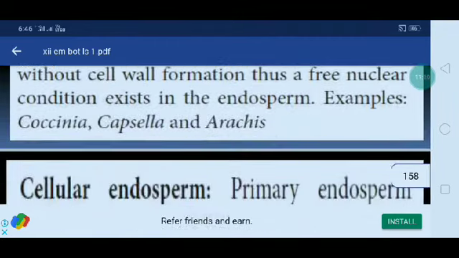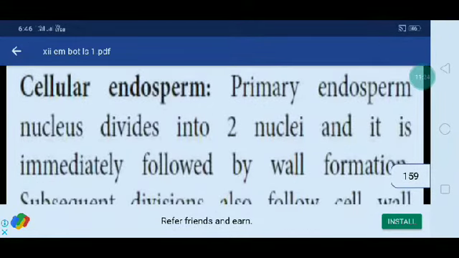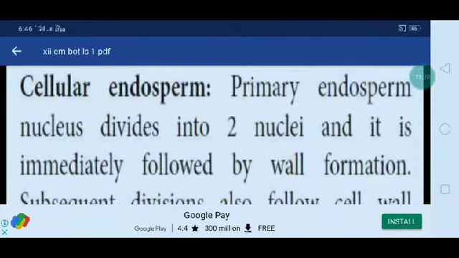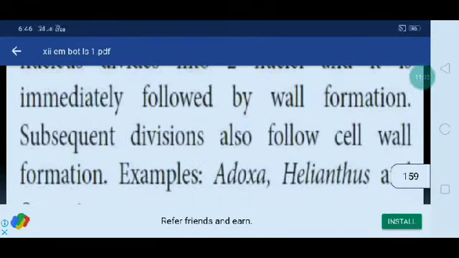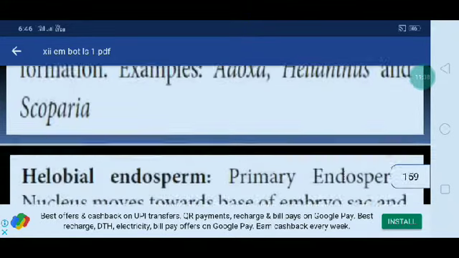Examples: Coccinia, Capsella, Arachis. Then cellular endosperm. The primary endosperm nucleus divides mitotically into two nuclei, and it is immediately followed by wall formation. Subsequent divisions also follow, and cell wall formation is there. Examples: Ataxia, Helianthus and Scoparia.